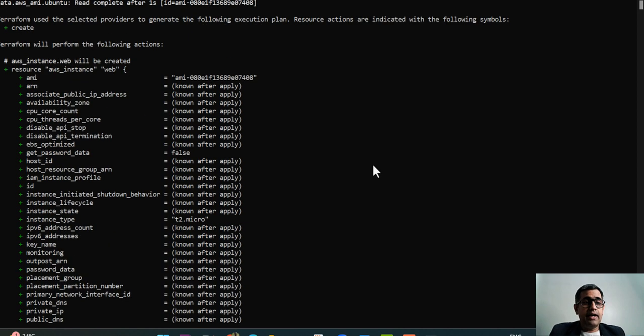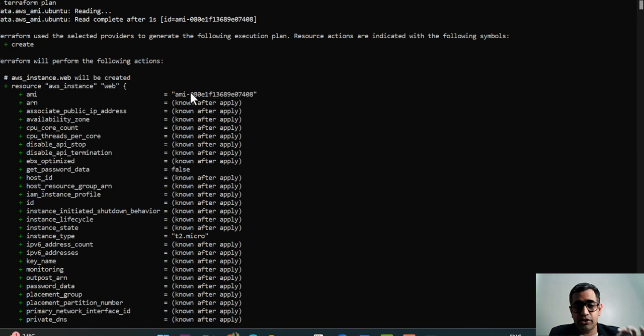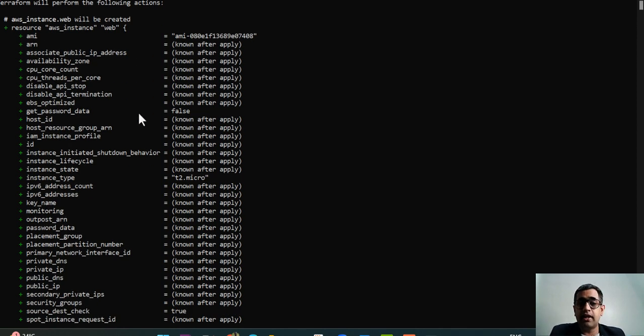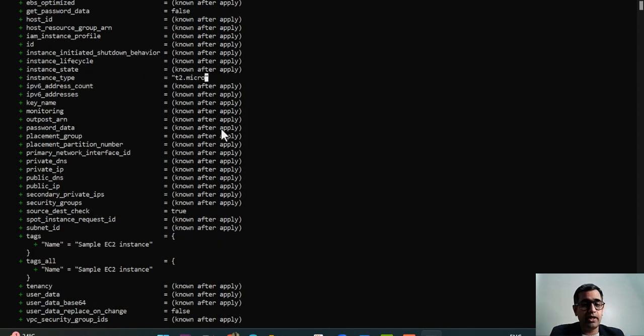All right, now you can see the plan that is created, which says what AMI it is going to choose. The ARNs will be known after apply. There are a few things that will be known only after you say Terraform apply and then say yes, such as the ARN and the public IP address. There are a few things that we already know. I already know the instance type because I've specified that I want t2.micro, which is the free tier eligible instance type.